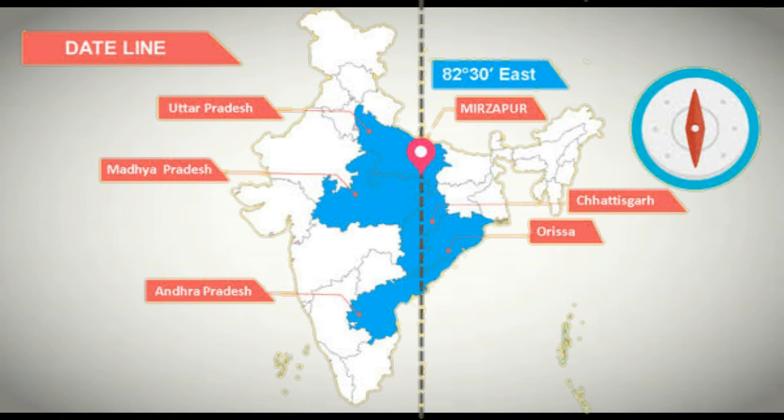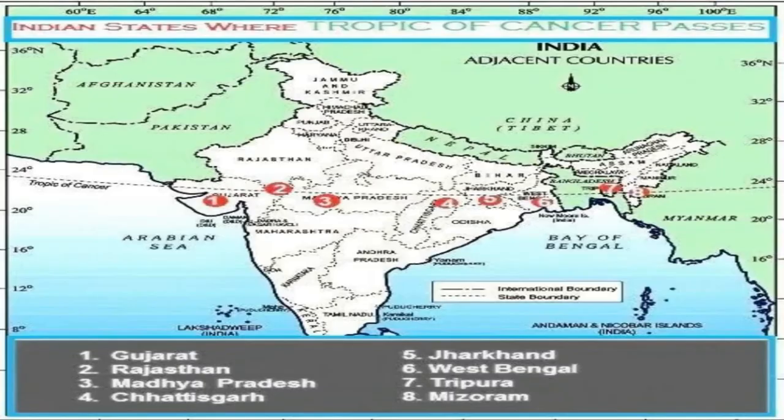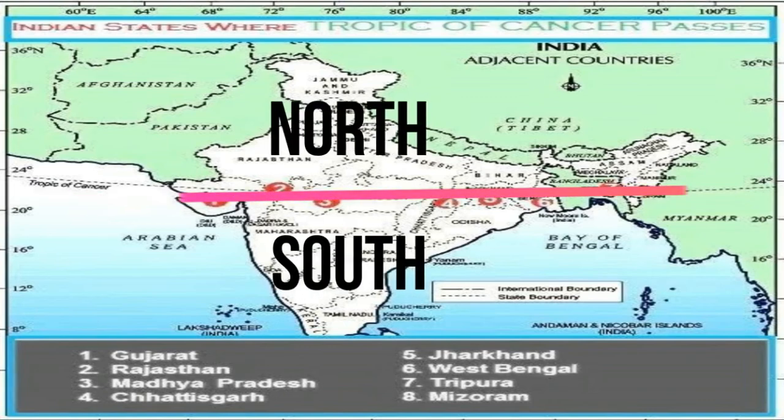Similarly, one more very important imaginary line is there, a line of latitude, that is known as the Tropic of Cancer. If you see the image of India, the Tropic of Cancer is dividing India into almost two equal parts, the northern part and the southern part. So it is passing from how many states? It is passing from 8 states.